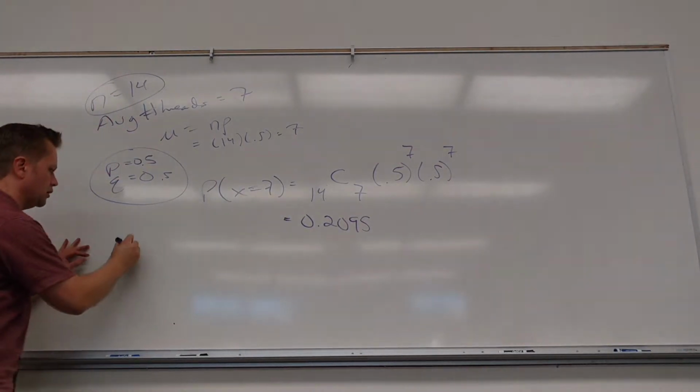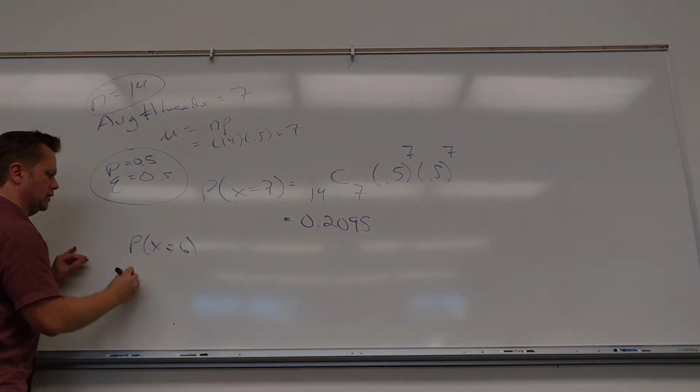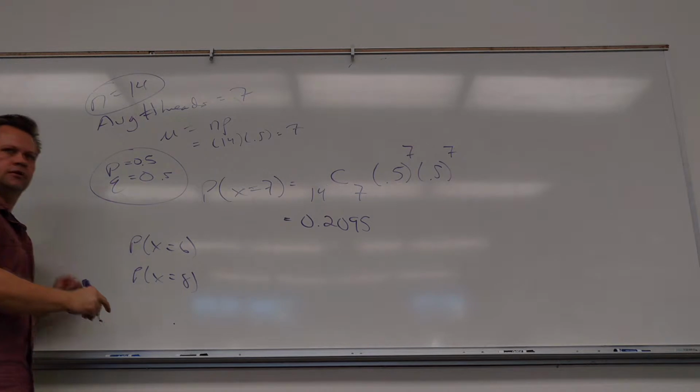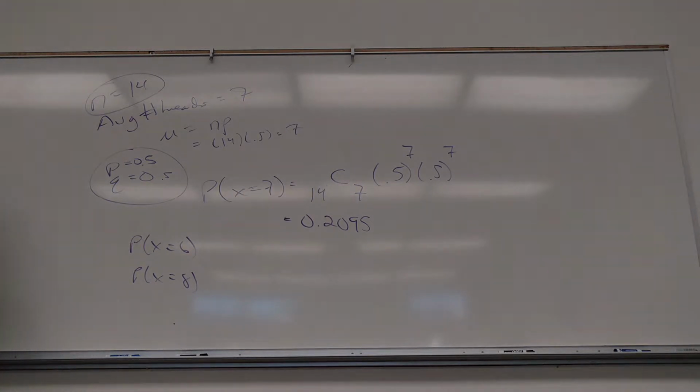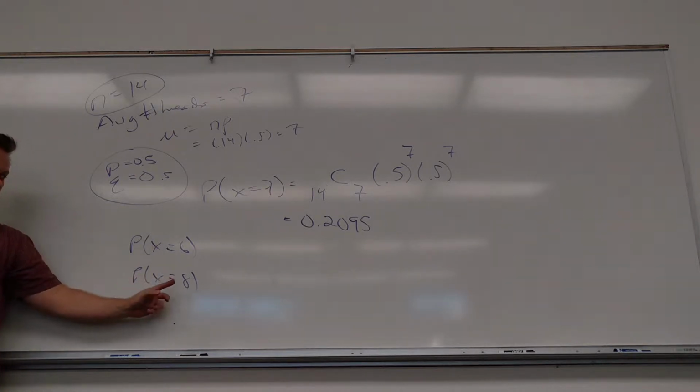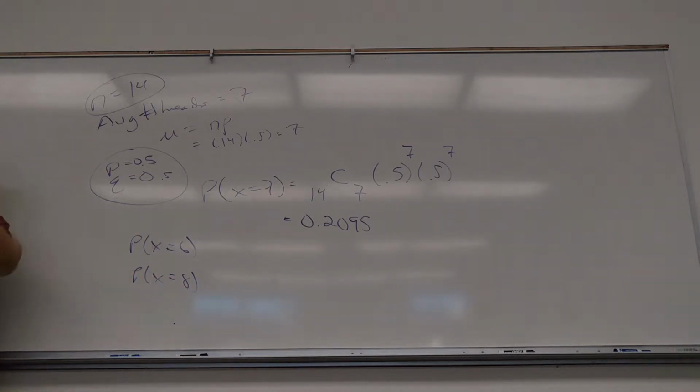What do you think would be true about 6 heads versus 8 heads? Think about it for a second. How should those probabilities be related? If they're getting 6 heads, which means I get how many tails? 8. And if I get 8 heads, I get how many tails?